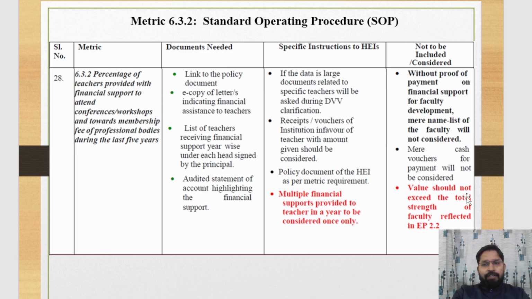The value shall not exceed the total strength of faculty. The number of faculty members to whom your institute provides financial support should not be greater than what you reflect in extended profile 2.2. This one is the 6.3.2 quantitative matrix.